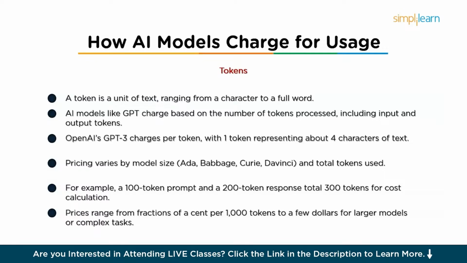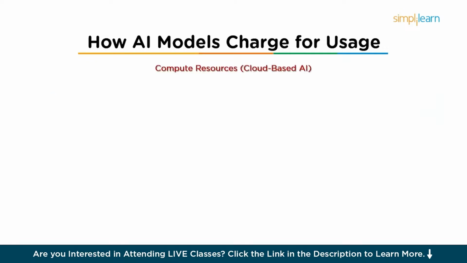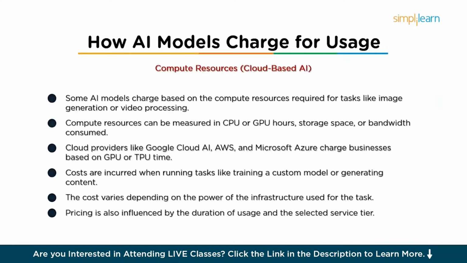Next, it is also charged on the basis of compute resources. Some AI models, especially for more complex tasks like image generation or video processing, charge based on the compute resources they require. This could be measured in terms of CPU or GPU hours, the storage space used, or the bandwidth consumed. For example, Google Cloud AI, AWS, or Microsoft Azure charge businesses based on how much GPU or TPU time is consumed when running tasks like training a custom model or generating content.